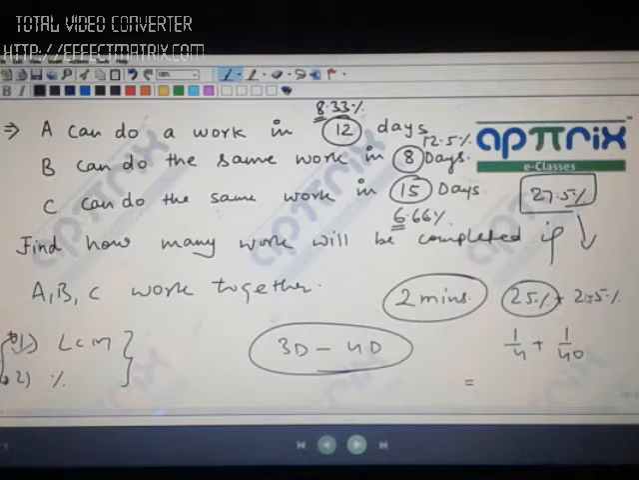If you can write this 1 by 4 plus 1 by 40, the task is very simple. 40 will be the LCM and you will write here 10 plus 1, that is 11 by 40. Now what is 11 by 40? 11 by 40 is the fractional equivalent of 27.5%. So that means 1 day's work total is 11 by 40. So the number of days will be equal to 40 by 11 days.